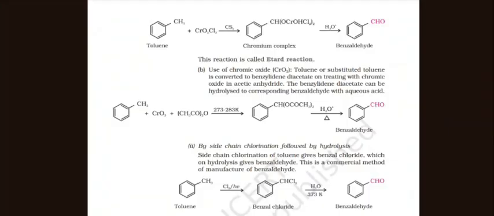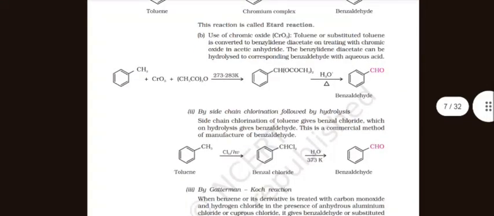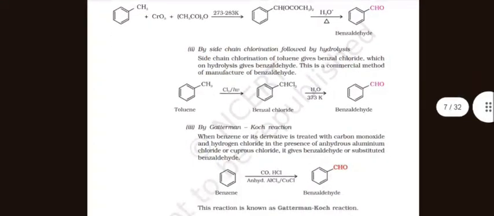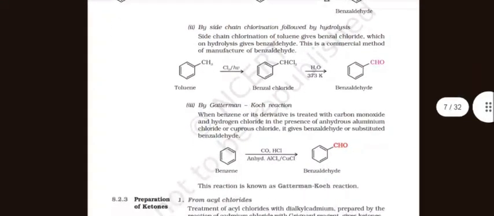Use of chromic oxide: toluene or substituted toluene is converted to benzylidene diacetate on treating with chromic oxide in acetic anhydride. The benzylidene diacetate can be hydrolyzed to the corresponding benzaldehyde with aqueous acid. By side chain chlorination followed by hydrolysis: side chain chlorination of toluene gives benzal chloride, which on hydrolysis gives benzaldehyde.